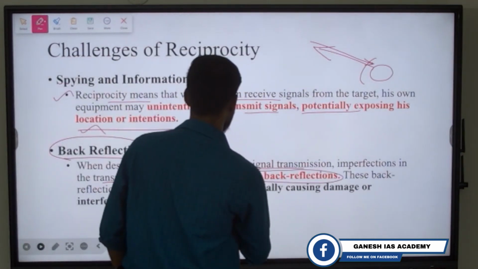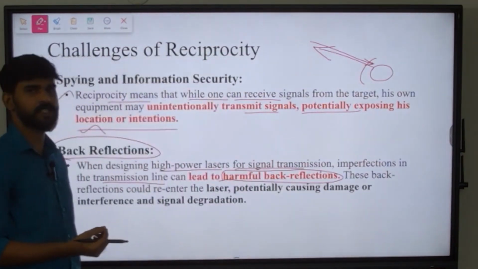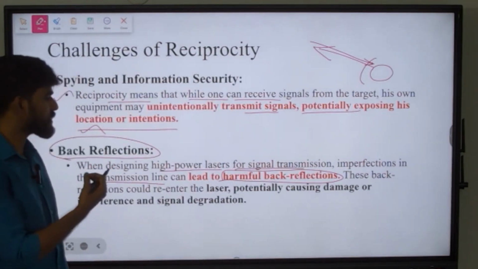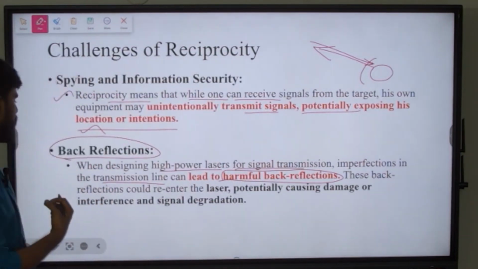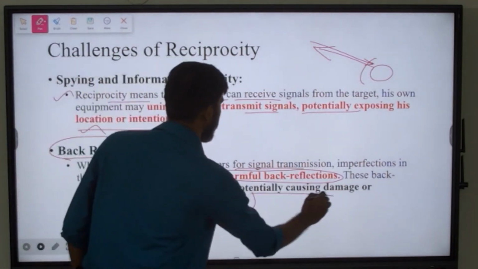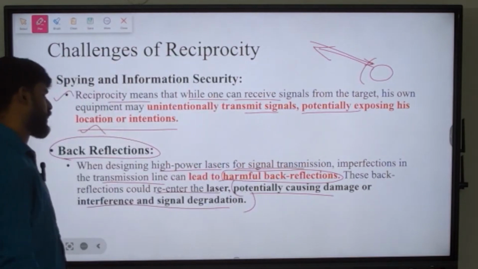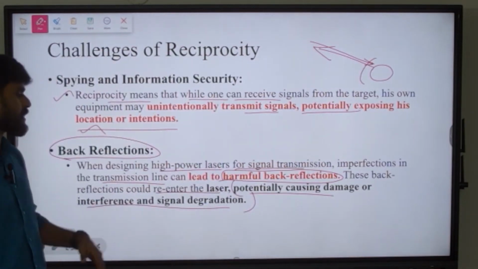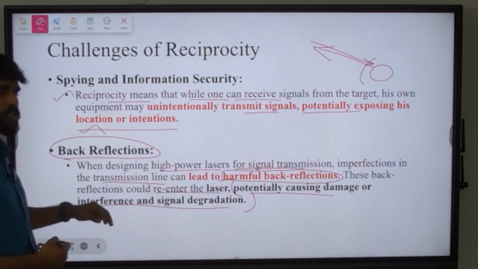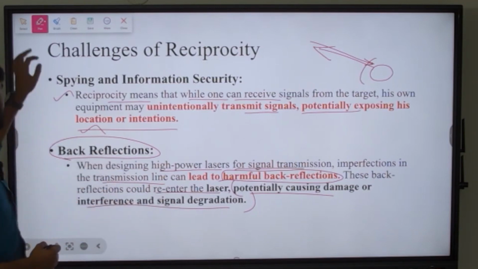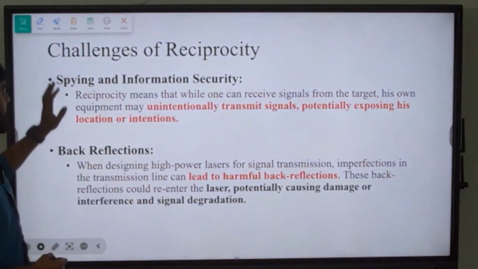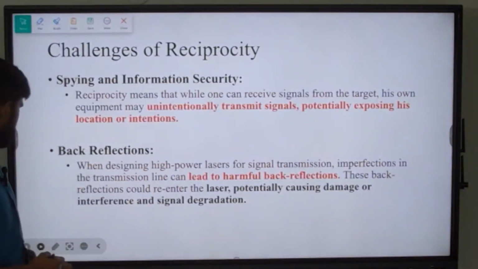So the transmission lines will be having certain imperfections, and those imperfections will cause something called back reflections, and these back reflections could re-enter the laser, which will potentially cause damage and interfere with the signal. Okay, so thus it will cause signal degradation. So this is how the back reflection is happening, and it is a challenge of reciprocity.